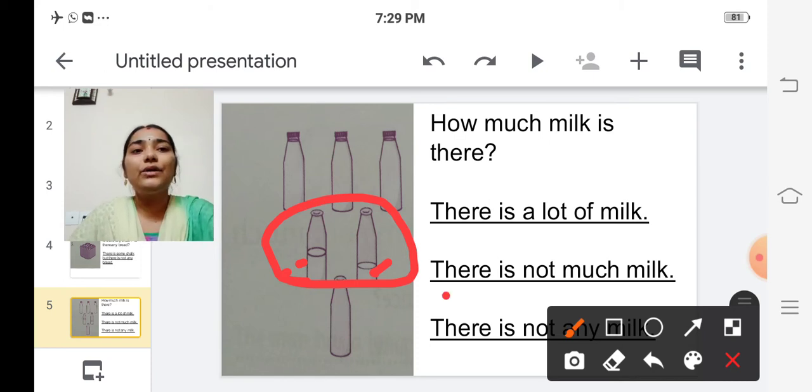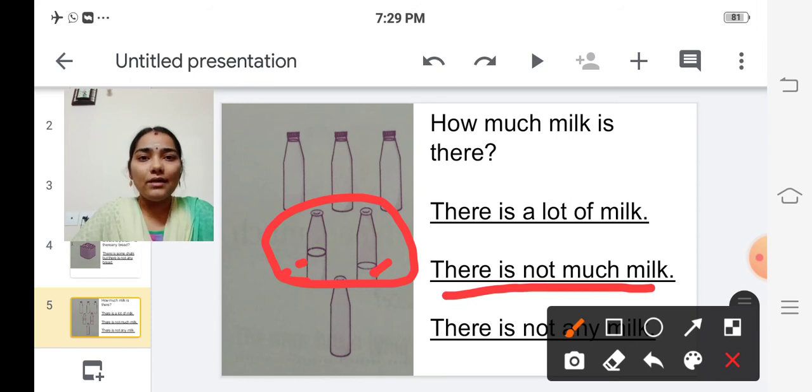There is not much milk, because some amount of milk is there. Is it clear, children?